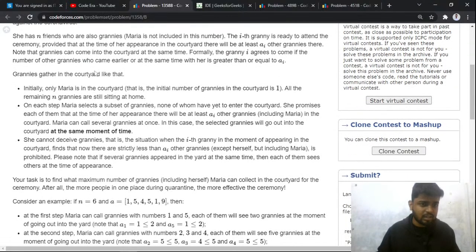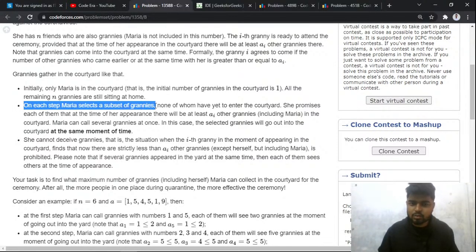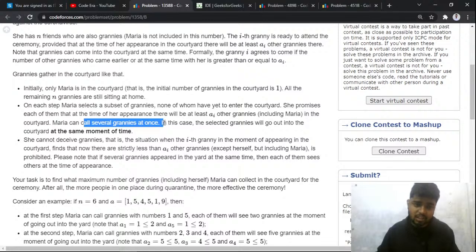And grannies gather in the courtyard like that. Initially only Maria is there in the courtyard, right? So initial number is 1, that is she is only there in the courtyard. After that all the remaining n grannies are still at home. On each step Maria selects a subset of grannies, she selects some of the grannies, maybe one or more, who haven't entered the courtyard yet, and she promises each of them that at their time of appearance there will be at least ai other grannies including her in the courtyard, and Maria can call herself granny, can call several grannies at once as well.